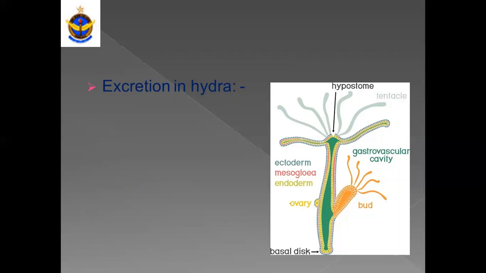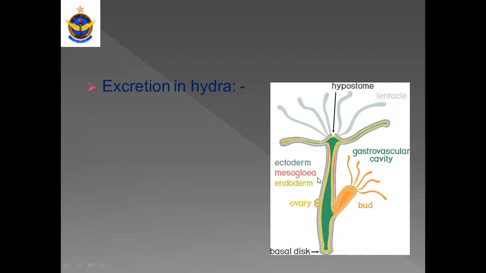Hydra is a lower-grade cnidarian which has diploblastic organization, meaning it has two layers, ectoderm and endoderm, which are stuck together by a gel-like liquid called mesoglea. These are the three terms. So, Hydra has a cavity in it and tentacles over here.